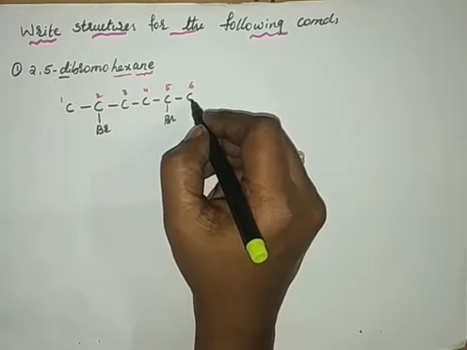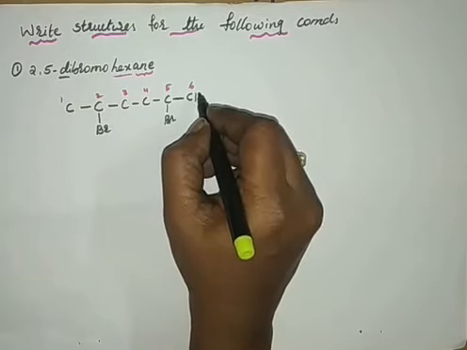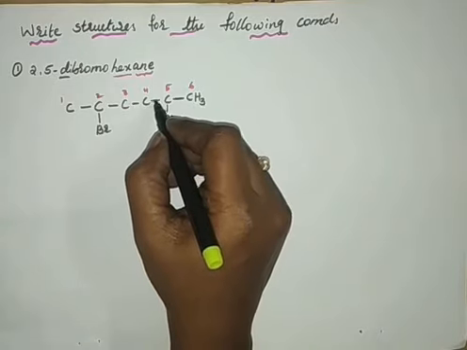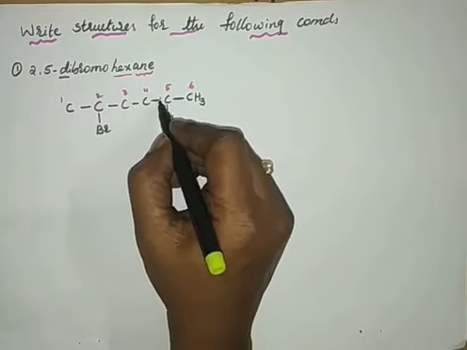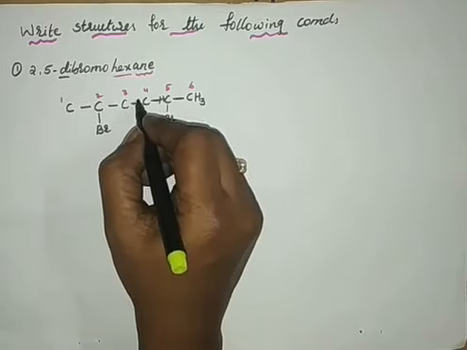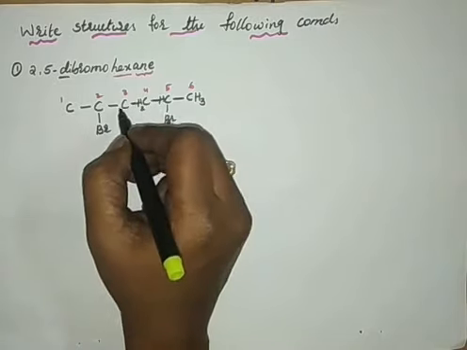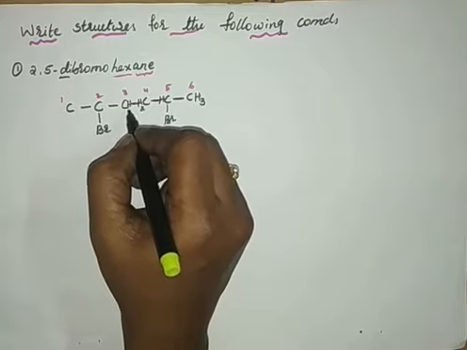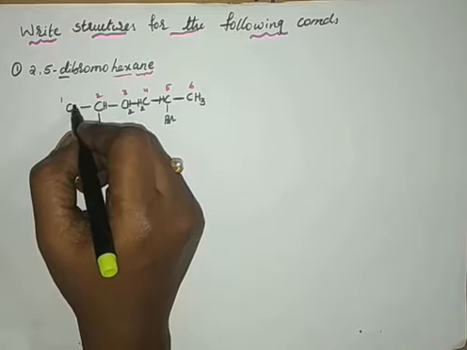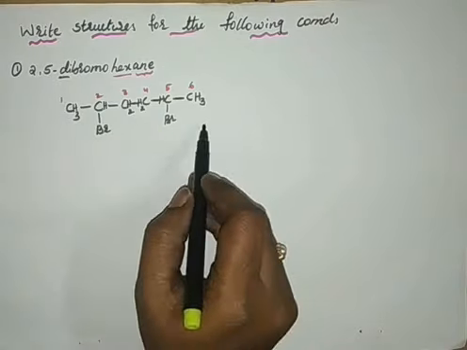So in order to get the tetravalency for this carbon, only one bond is there, so I want 3 more bonds. Therefore I need 3 hydrogens. But whereas this carbon already has 1 bond, 2 bonds, 3 bonds, therefore only 1 hydrogen is required. Whereas this carbon can have 2 hydrogens because 2 bonds are there. Then this carbon also can have 2 hydrogens. But again this carbon can have only 1 hydrogen and this can have 3 hydrogens. Like this you can write the structure.